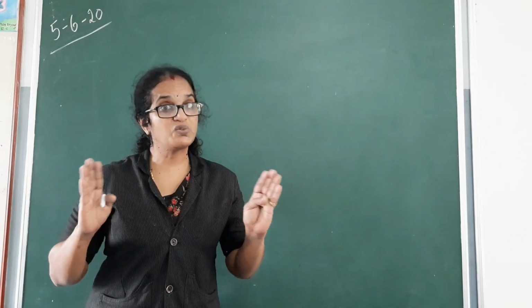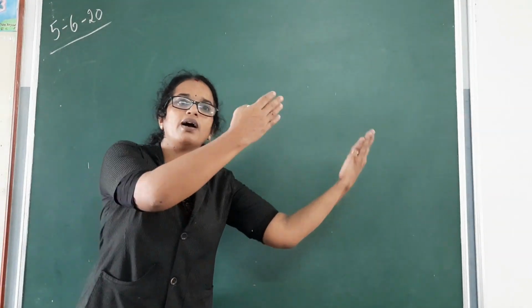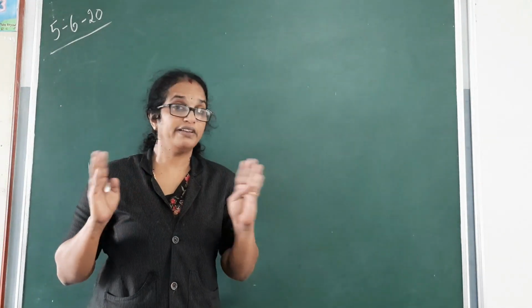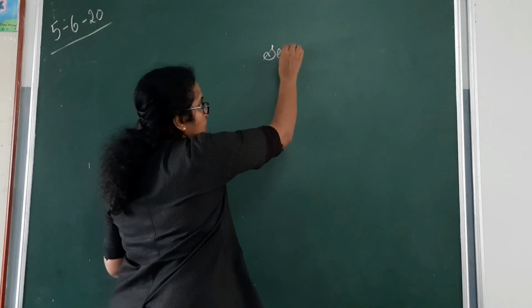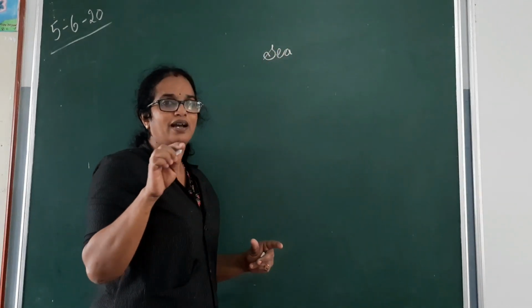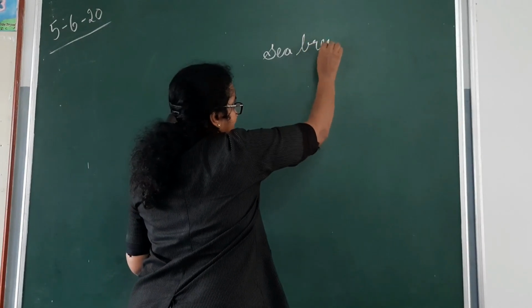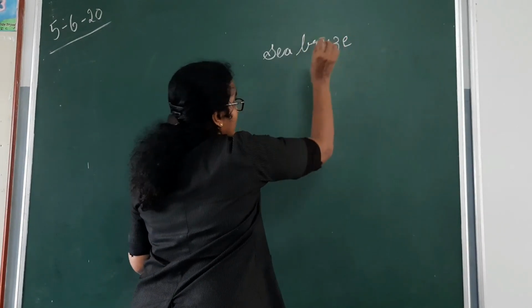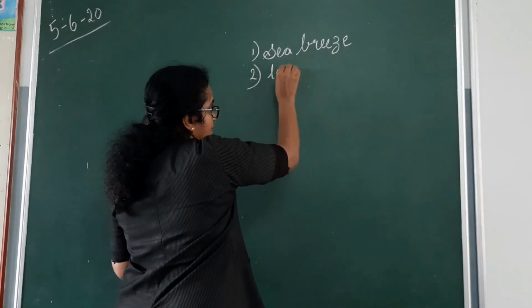To listen, it's very easy, because near the sea it is nice and cool, and far from the sea it's very hot, very simple. But there is a concept to study in this. What is the reason behind it? That is what you have to understand, my dear children. It is because of two things over there, that is sea breeze and land breeze.